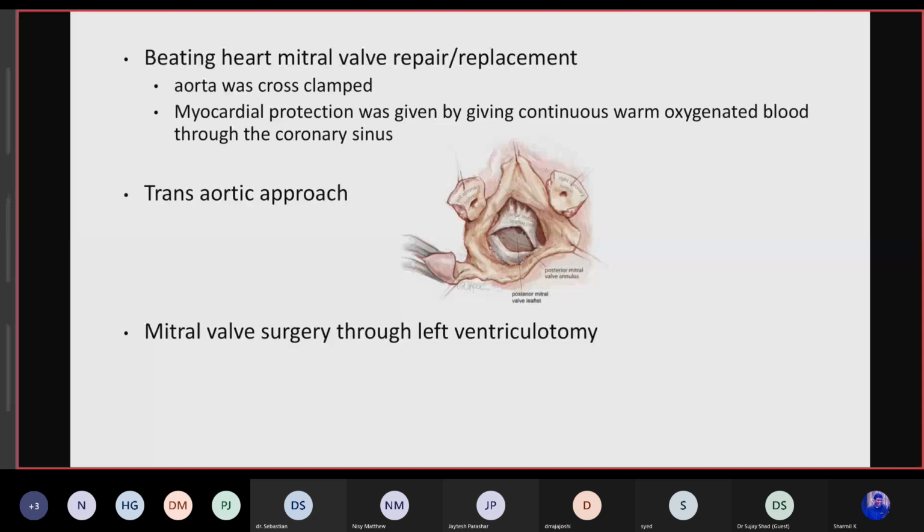So there were some very rarely used approaches for the mitral valve: the transaortic approach, which was used for double valve replacement of AVR and MVR, and mitral valve surgery through left ventriculotomy as well. And there's one paper which showed beating heart mitral valve replacement as well, where the aorta was cross clamped and myocardial protection was given by continuous warm oxygenated blood through the coronary sinus, and the mitral valve was repaired. He published 23 cases, with a good mortality of 5%.